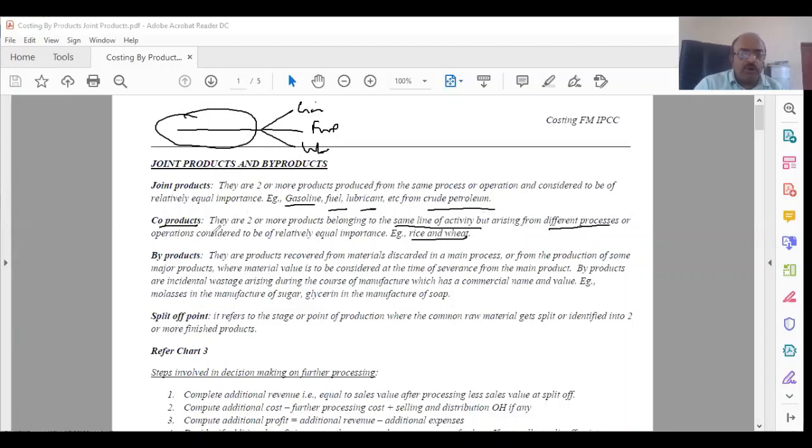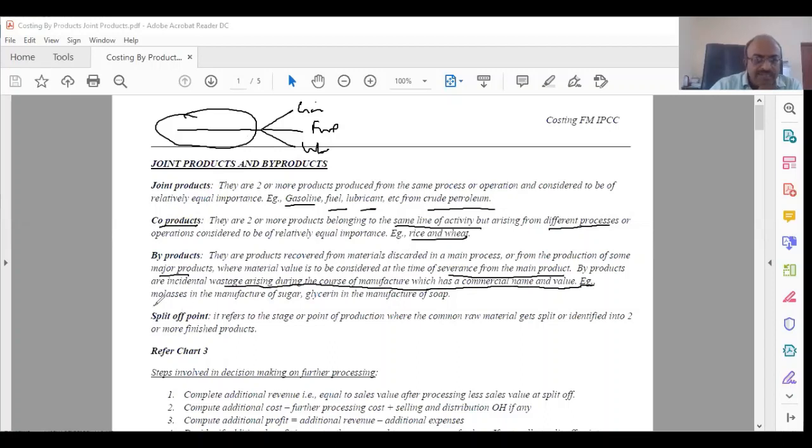Now come to byproducts. Byproducts are products recovered from the material discarded in the main process or from the production of the same major products, where the material value is considered at the time of severance from the main product. Byproducts are incidental wastages arising during the course of manufacture, which have a commercial name and value.